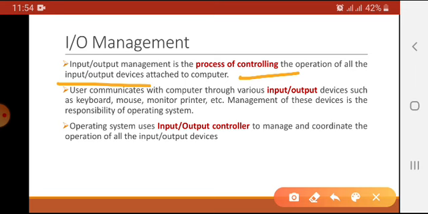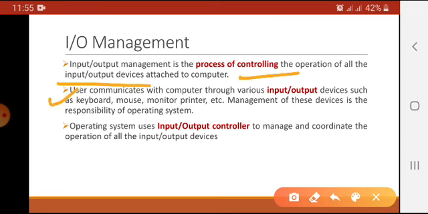One is input devices and the other is output devices. Input devices are used to enter data into the computer and output devices are used to get the results from the computer. So, operating system will manage all the input and output devices that are attached to the computer.